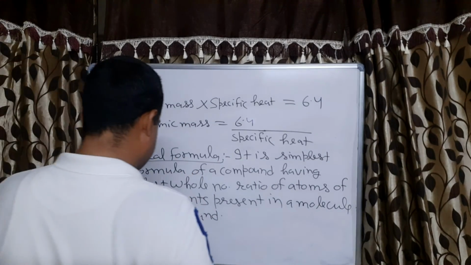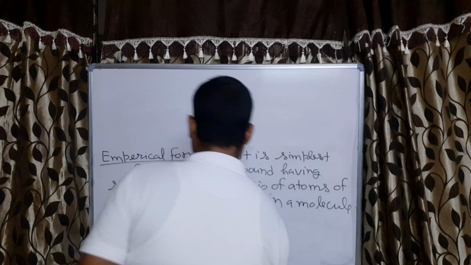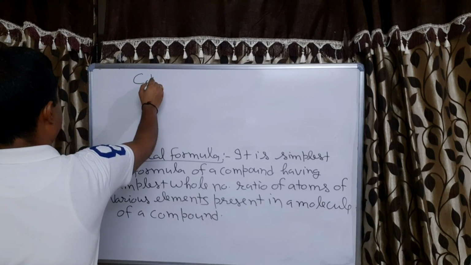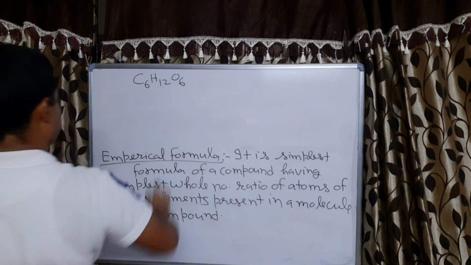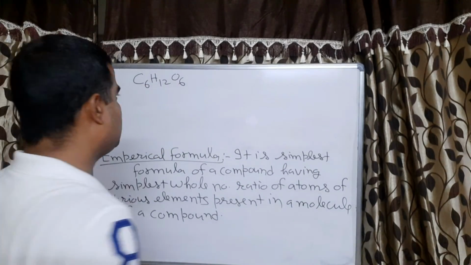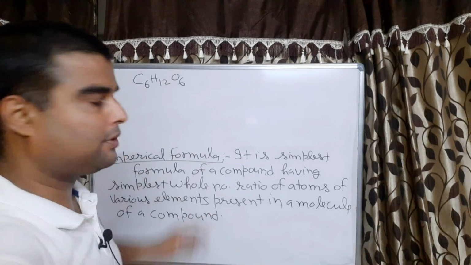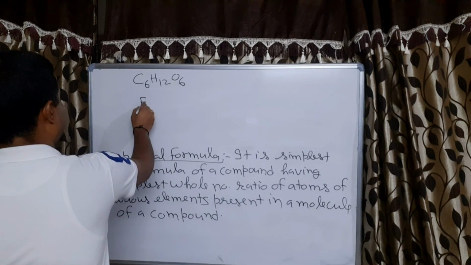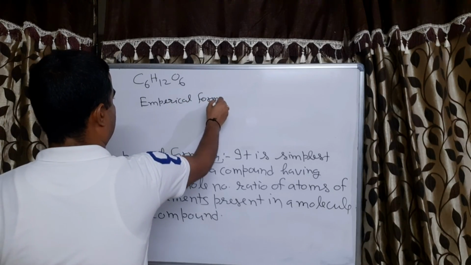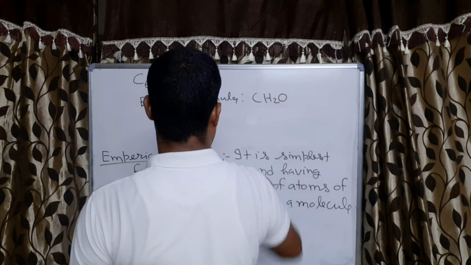Okay, for example, glucose formula is C6H12O6. Now what will be the empirical formula? Empirical formula will be the simplest formula. Simplest means more than that no formula can be simpler. So its empirical formula is CH2O.